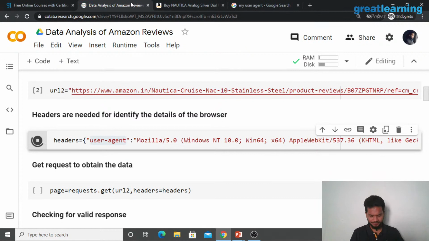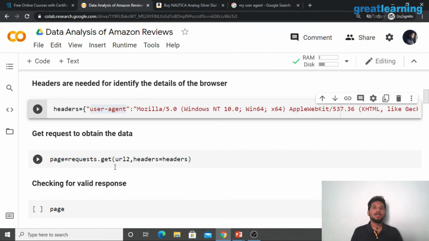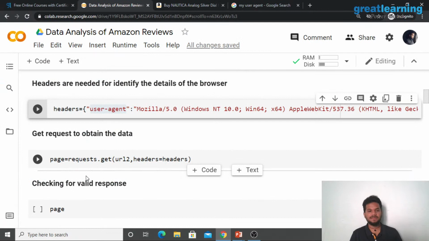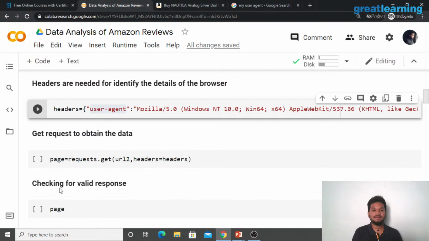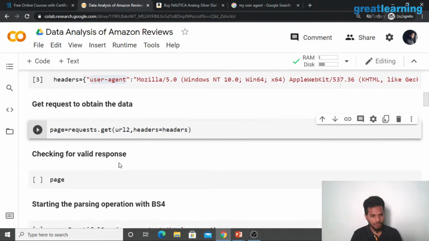And well, it's as simple as that, right? So now, a question you will have is why is a URL and why is a header required? Whenever you're requesting information from Amazon's website or any website, you're going to have to send a request, right? You're going to send an HTTP function called get and say, hey, get the details from this particular website. To do that, you have to pass two parameters. One is to tell which URL it has to go to, and the second thing is its identification in terms of header, right? That is what we're trying to do here. We're trying to send a get request where we obtain all of the data by giving it the URL and our header. Simple, right? All of these are one line of code.